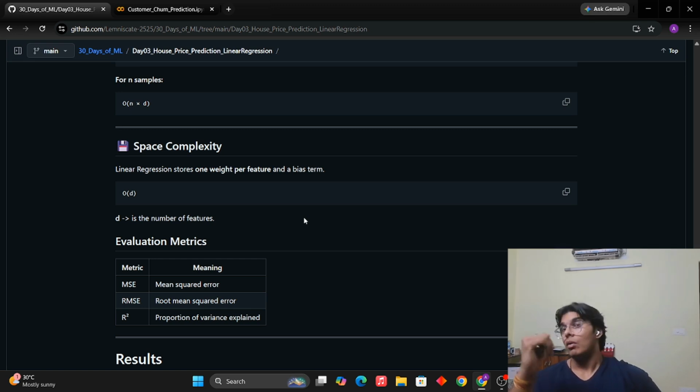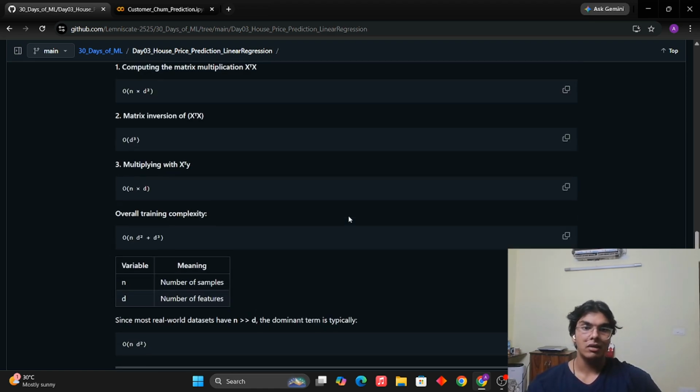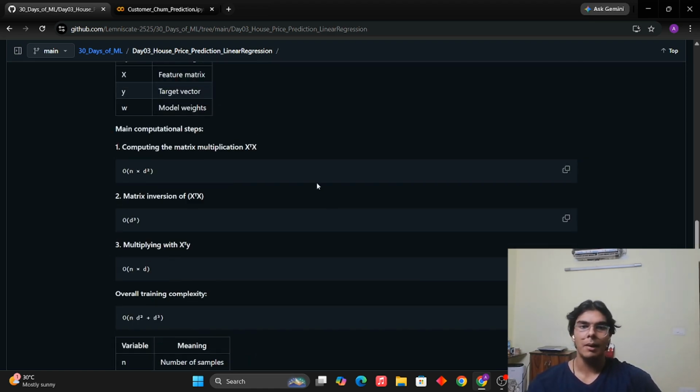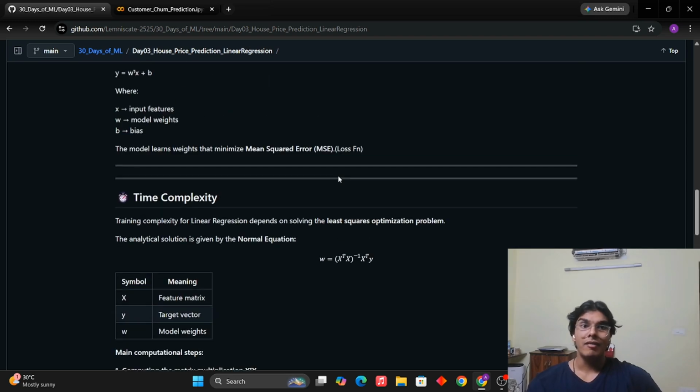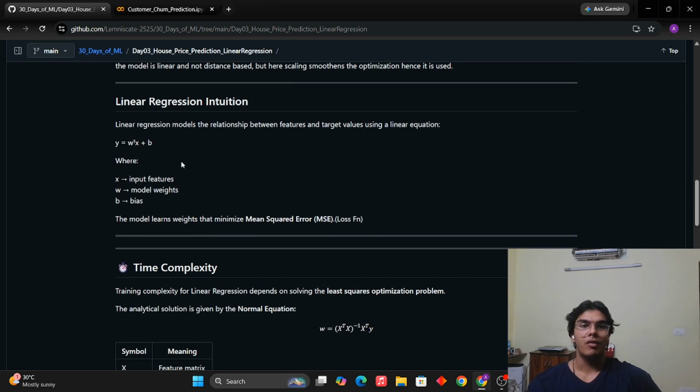Okay, now a very important thing. I don't think you will see this discussed anywhere. If it is being discussed, it's a very good thing, but I didn't find it anywhere else. First of all, the equation. Like I said, we get an mx plus c type of equation. W transpose is the transpose of the weights. So why take the transpose? Because we need to do the multiplication here.